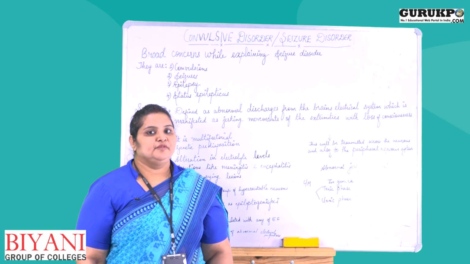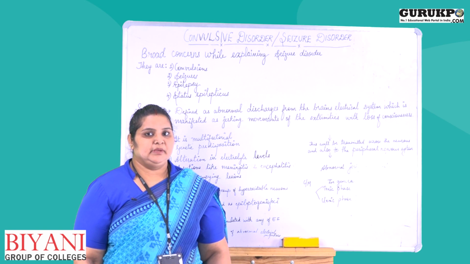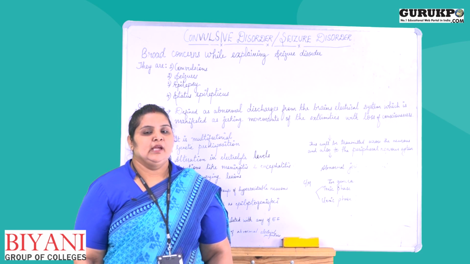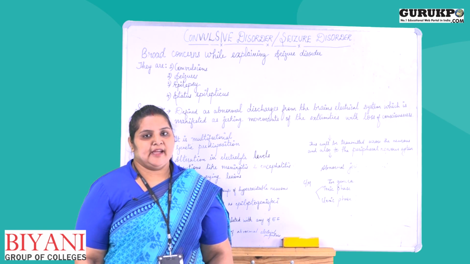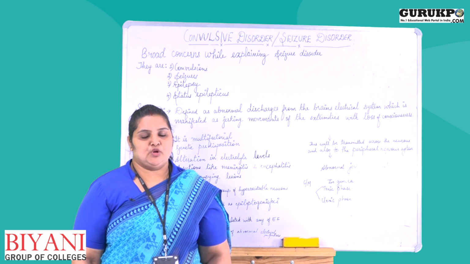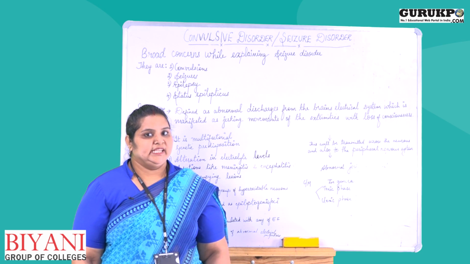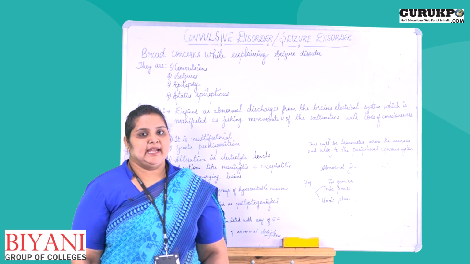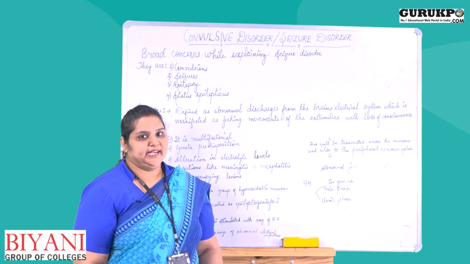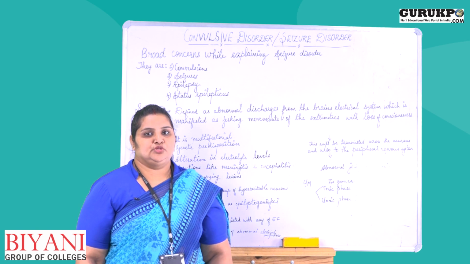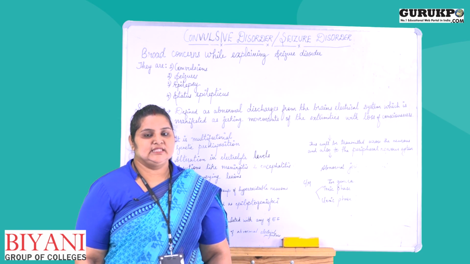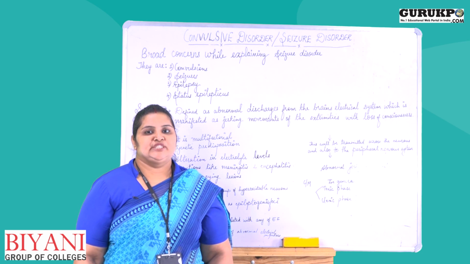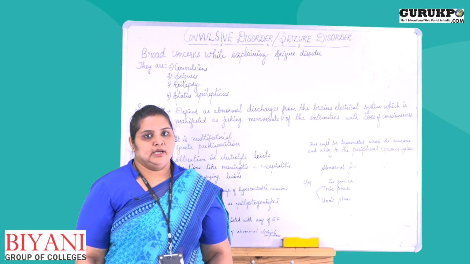Second, we will do EEG. EEG means electroencephalogram, and the nurse has two responsibilities while doing the EEG. First, if the child is to be sent for EEG, the nurse should ask the child's parents to shampoo his or her hair. Why?